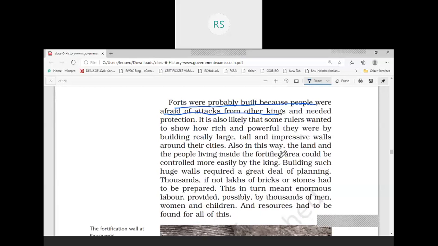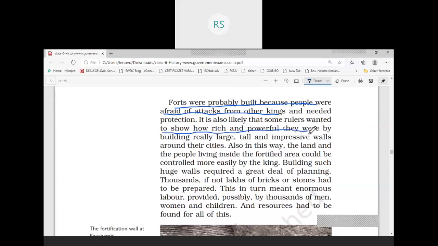The purpose was to show the power of the king, the richness of the king. So many times the kings used to build large, tall, and impressive walls around their cities. So the second purpose was to show how rich and powerful they were.